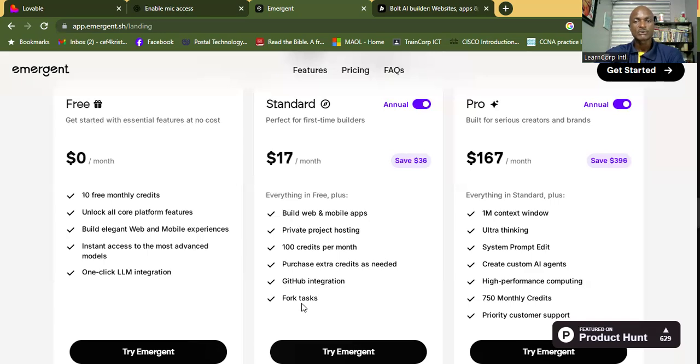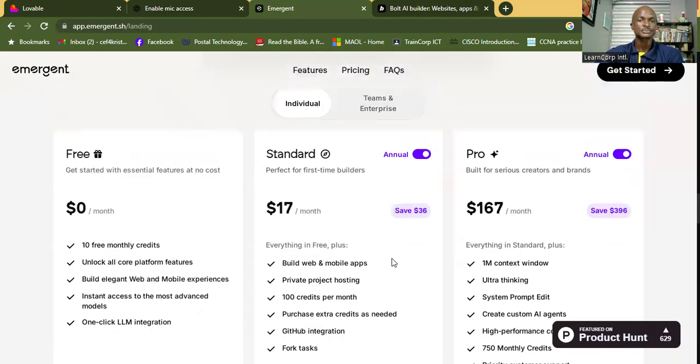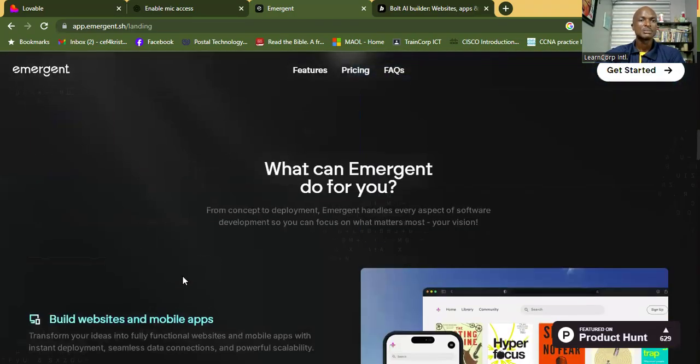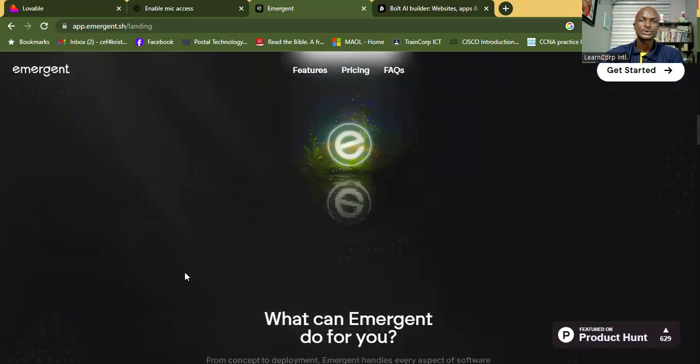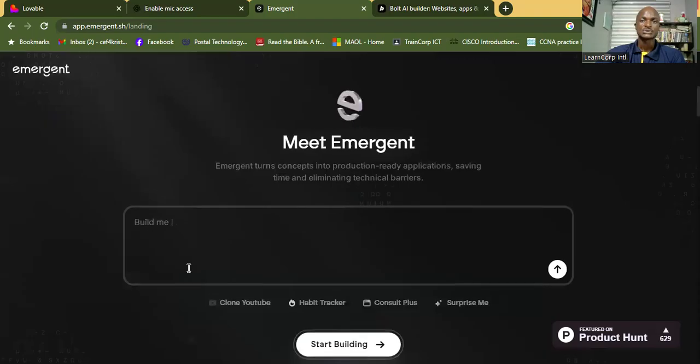And then for tasks, we have 167, and then it gives you all the features of what you can do. All right, so that's what Emergent can do for you. So you want to go ahead and explore it as well.